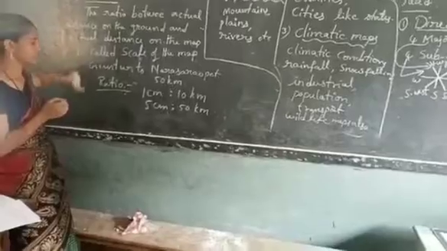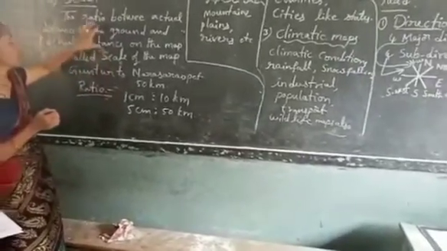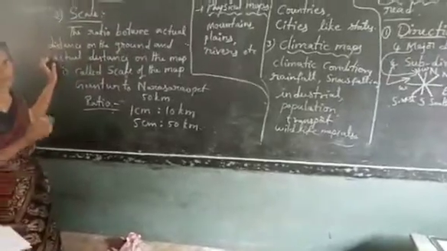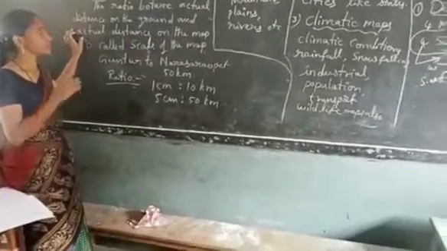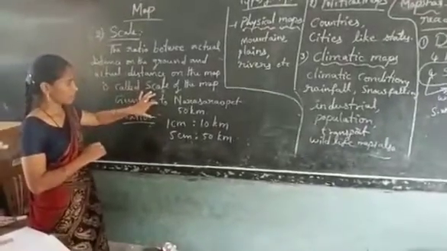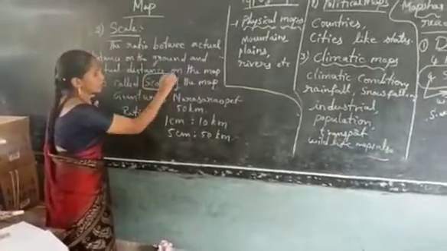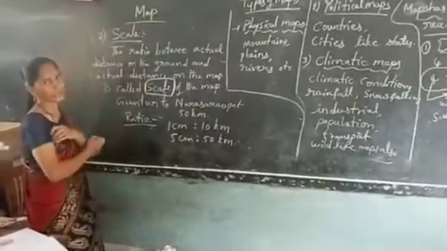Okay, the ratio between the actual distance on the ground and the distance on the map is shown on a map with the help of a scale. Okay. Next, this is the second feature.